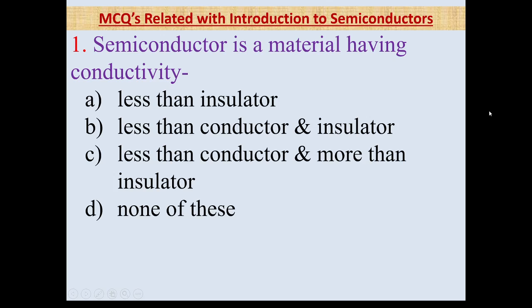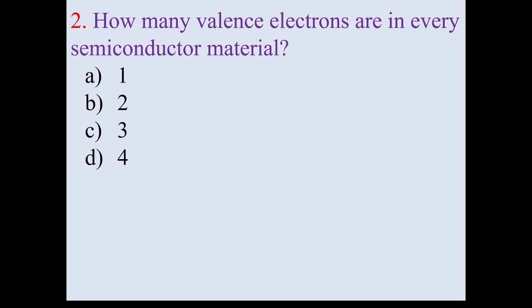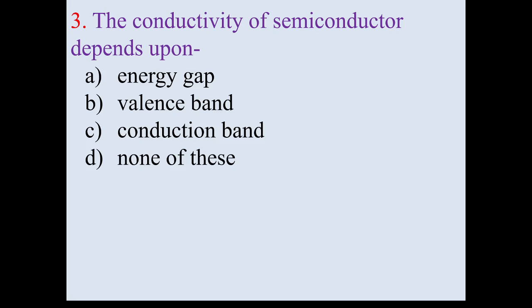Let us have MCQs related to this semiconductor. A semiconductor is a material having conductivity, so the conductivity of a semiconductor is less than a conductor but more than an insulator. How many valence electrons are in every semiconductor material? We know that semiconductors belong to group 4 elements in the periodic table, that is tetravalent elements, having 4 valence electrons. The conductivity of a semiconductor depends on the energy gap. If the energy gap is larger then conductivity will be less. So conductivity depends on energy gap.